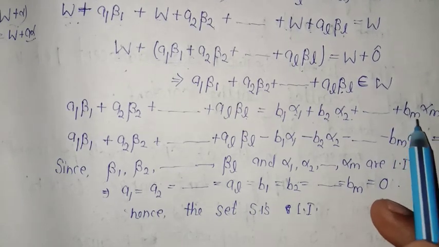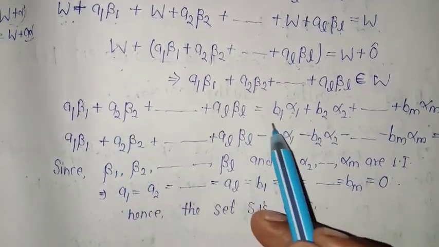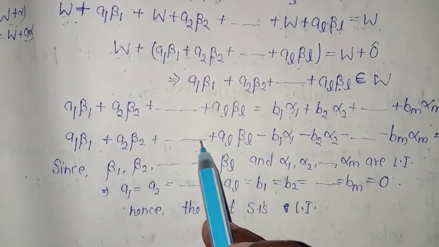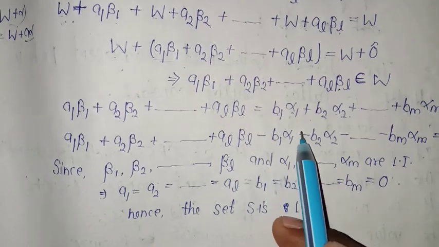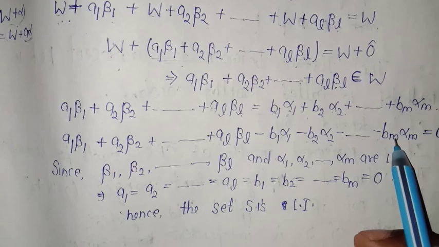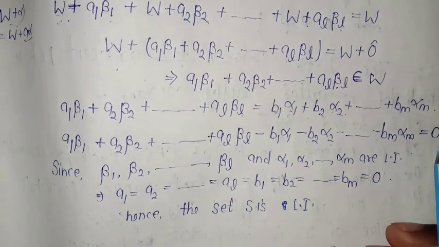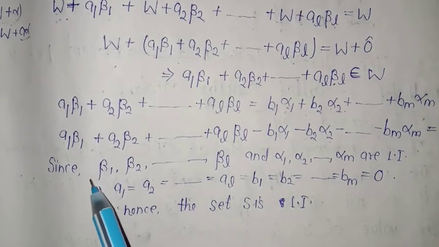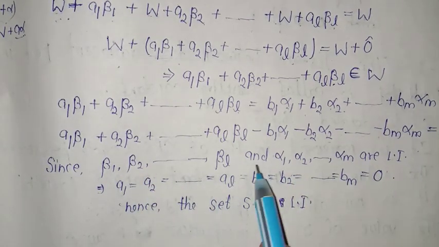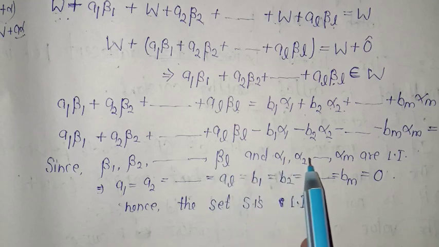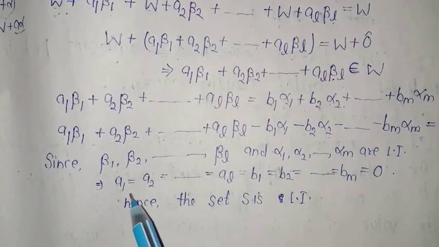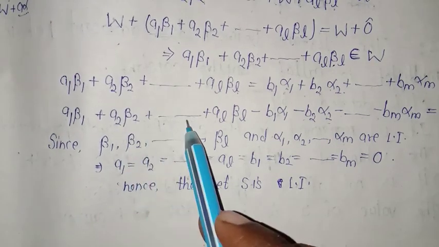Now if I take these vectors to this side, then this becomes a1 beta 1 plus a2 beta 2 plus and so on, a_l beta l minus b1 alpha 1 minus b2 alpha 2 minus and so on, minus b_m alpha m equal to 0. Since we know that they form a basis for the vector space V, they must be linearly independent, because they are vectors of the basis S dash. So the corresponding scalars must be 0.